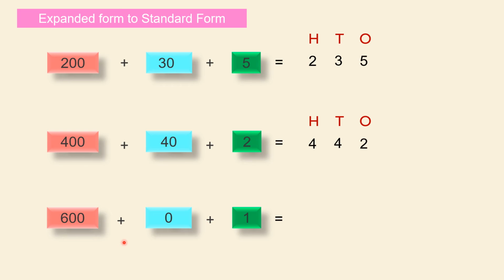Coming to the third one, 600 plus 0 plus 1. 600 says 6 is in the hundreds place, so we put 6 there. Coming to 0, that means 0 tens, so we'll put 0 in the tens. Coming to ones, 1 here says 1 one, so 1 is in the ones place. So the number formed here is 601. These are all standard forms or short forms of these expanded forms.